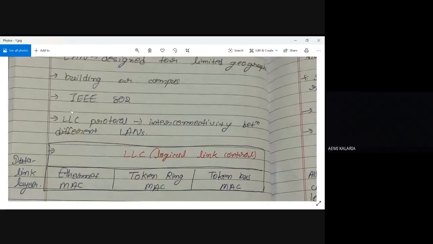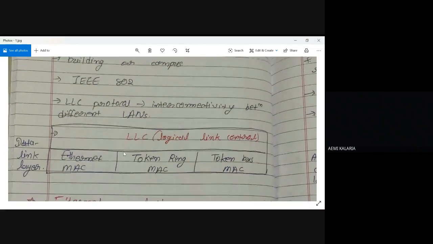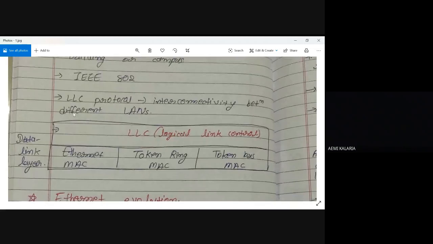And for each and every concept of networking, some IEEE standard is given, right? So for LAN, IEEE 802 is used. Now, LLC protocol, interconnectivity between LANs. LLC, I already discussed, logical link control. Many other functionalities are there as a part of LLC. And MAC also I discussed in the last lecture. So LLC covers flow control, error control, and congestion control. Many other things I can include under LLC.